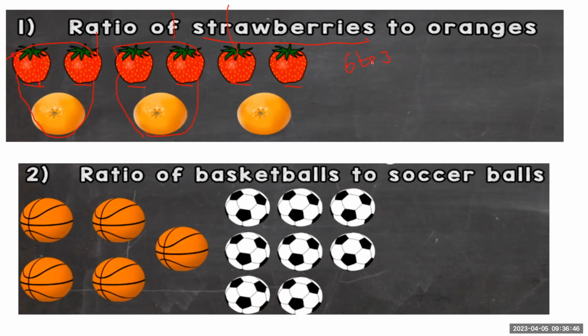Another way to write this, I could have written it this way, and it's allowed: 6 colon 3, and then it's 6 is to 3. But this is not the only way in which you can write your ratios. Another way to write a ratio is in fraction form, which is the useful one that we need today. I start with the first one in the numerator, so it's 6 all over 3.